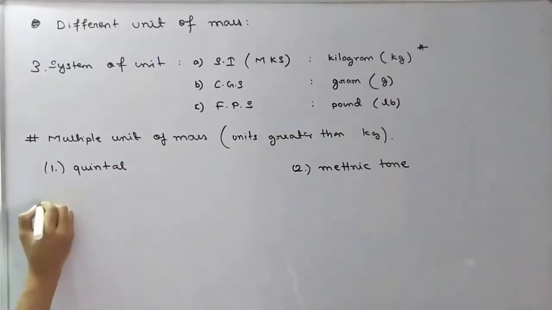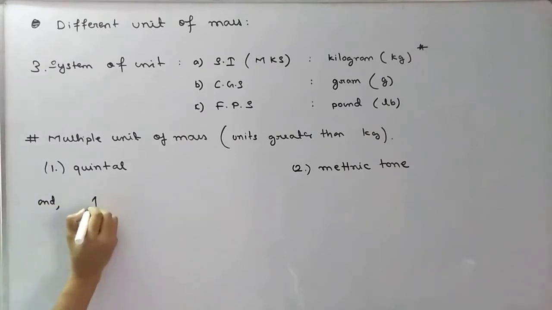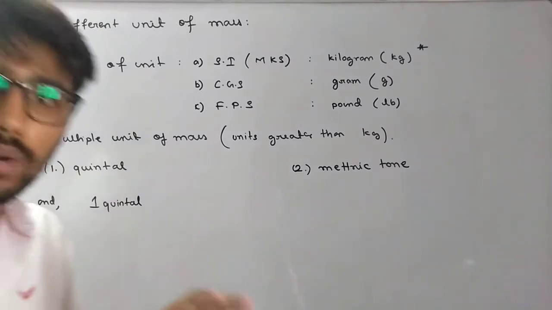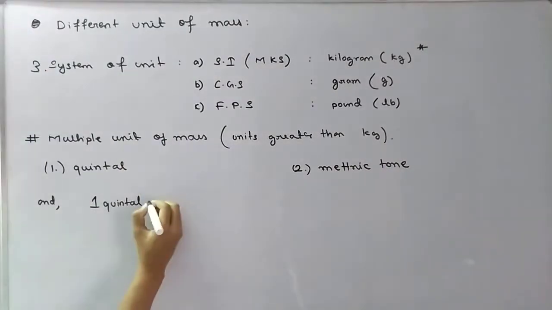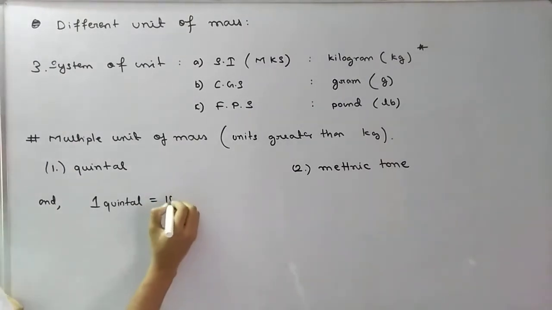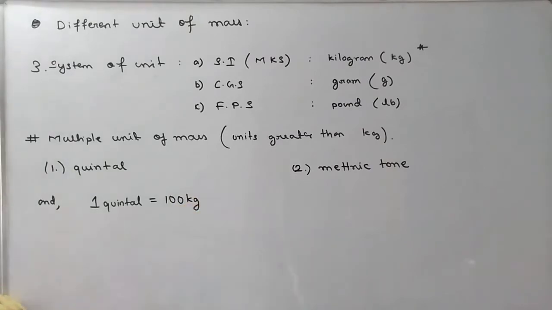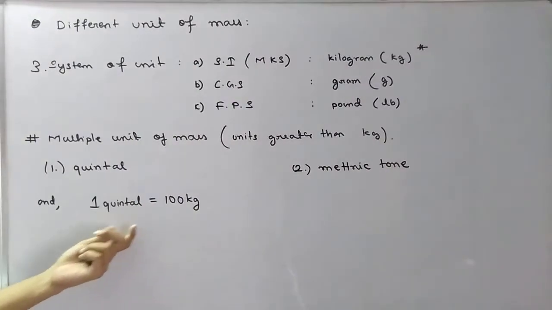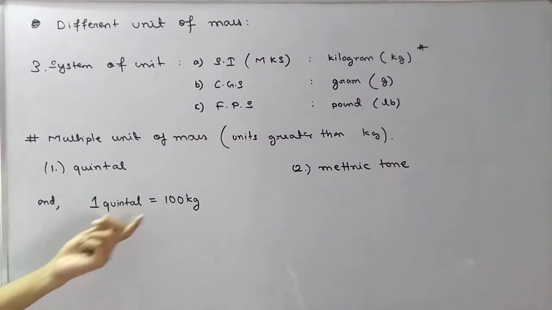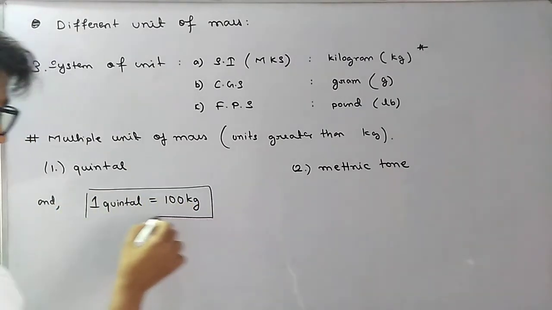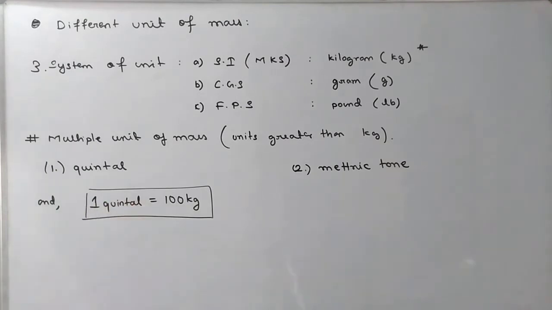Great. And 1 quintal is obviously bigger. How much bigger? 1 quintal is equal to 100 kg. Means 100 kg when combined together will make 1 quintal. So please box this relation and keep it with you. 1 quintal is equal to 100 kg.